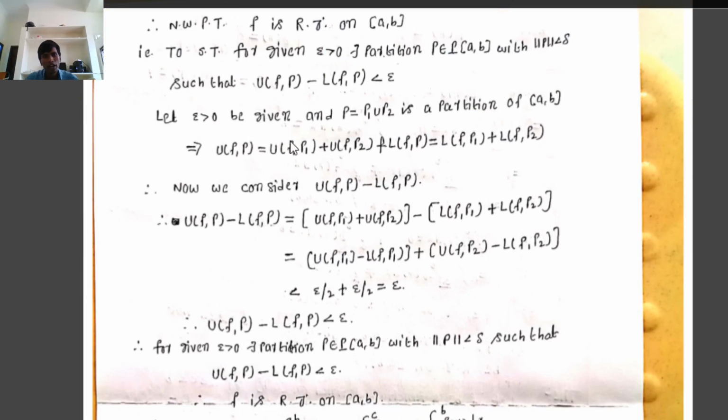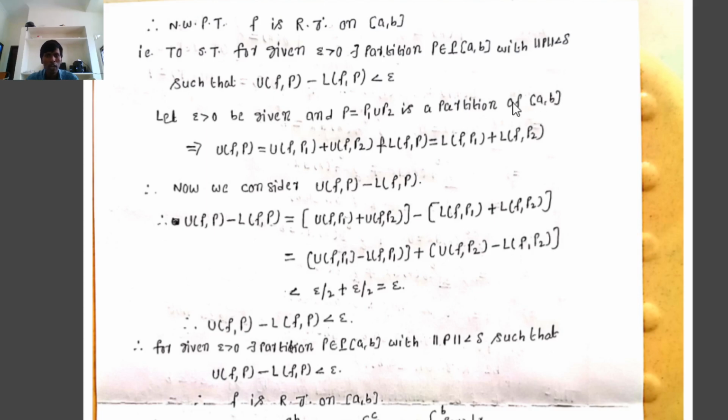Therefore, let epsilon greater than 0 be given, and P equal to P1 union P2 is a partition of the closed interval [a, b]. Then automatically P1 is a subset of P and P2 is a subset of P, therefore norm P is less than norm P1 and norm P is less than norm P2. Already norm P1 is less than delta, which implies norm P is less than delta, and the condition is also satisfied for norm P2 less than delta.